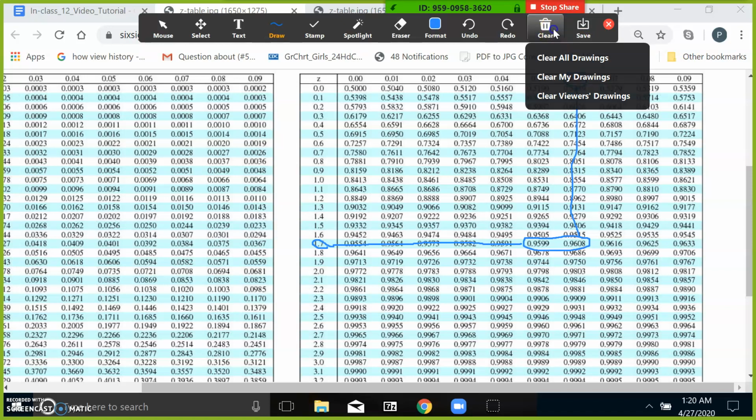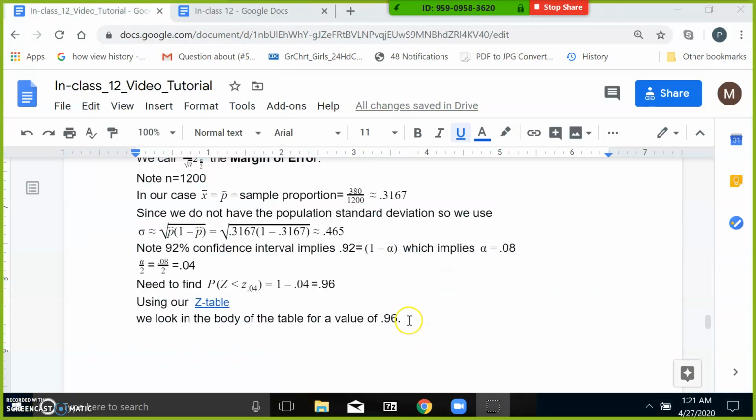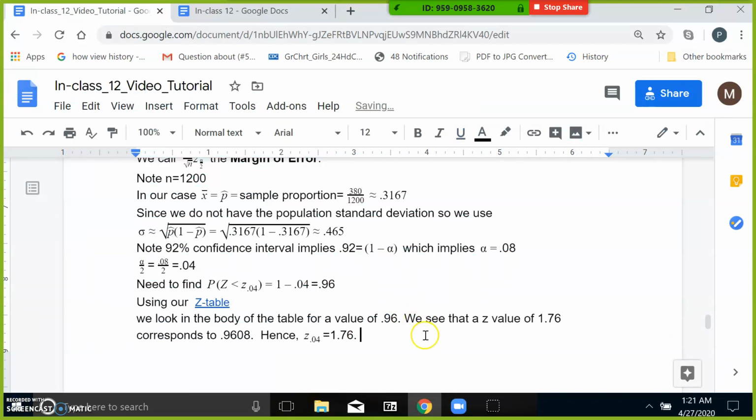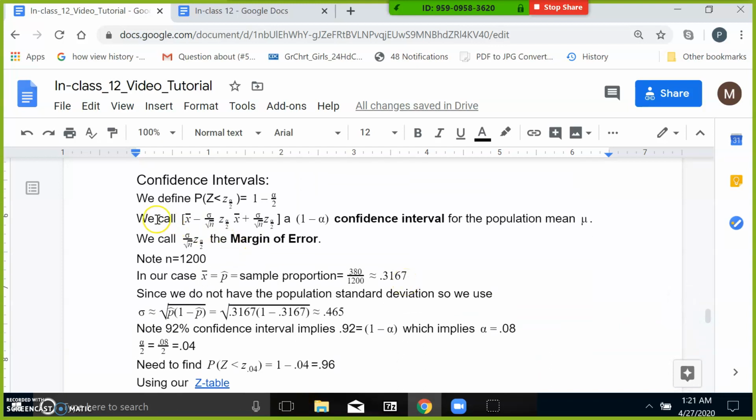1.76. Okay, so going back, our value is 1.76. Let me write what we found then. So we see that a Z value of 1.76 corresponds to 0.9608. Hence our Z alpha over 2 of 0.04 is 1.76. Okay, so we got everything we need now for our confidence interval. Let me just write down here again.